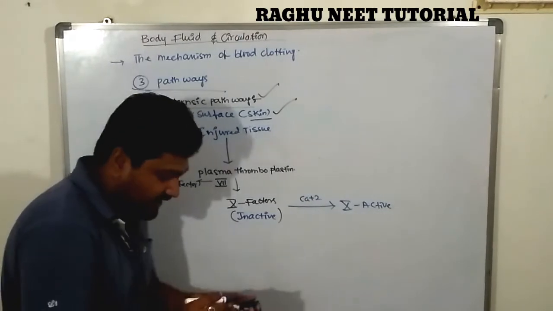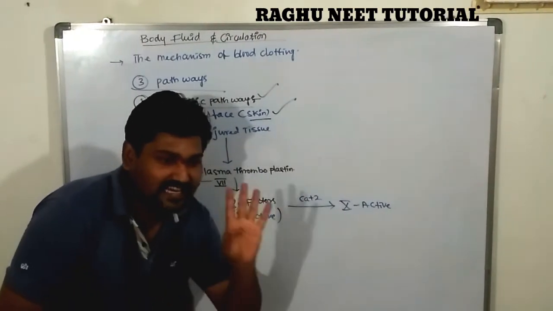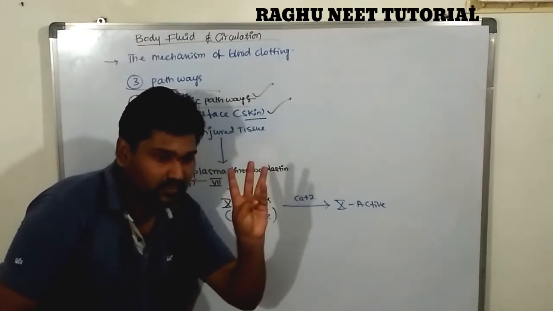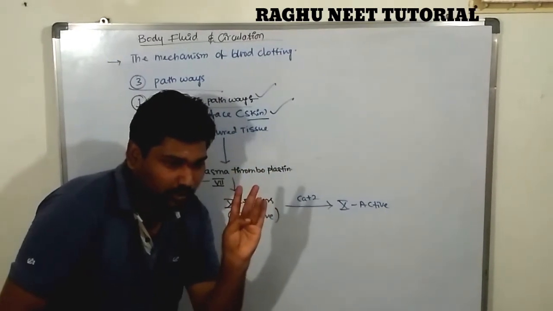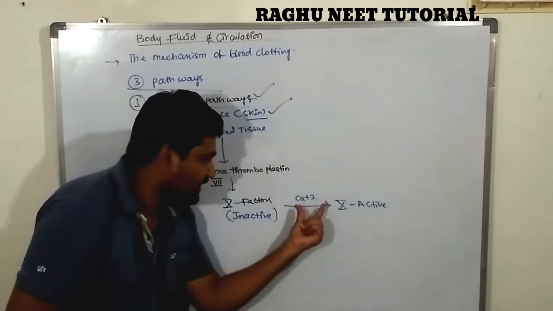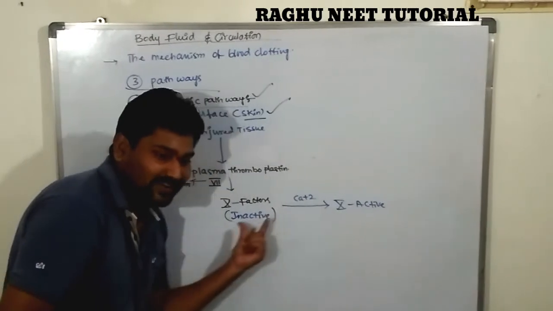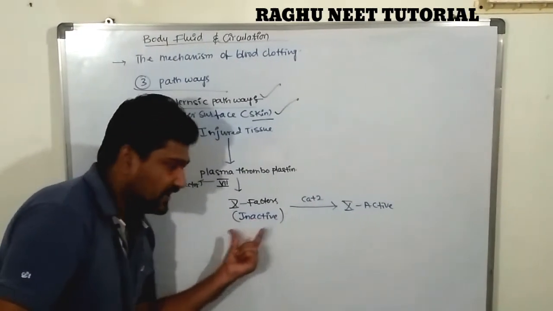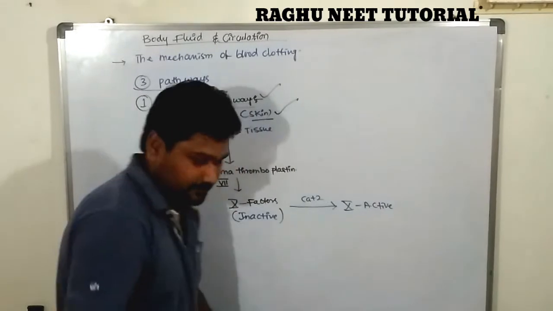Remember, calcium is the 4th factor, along with fibrinogen, prothrombin and thromboplastin.